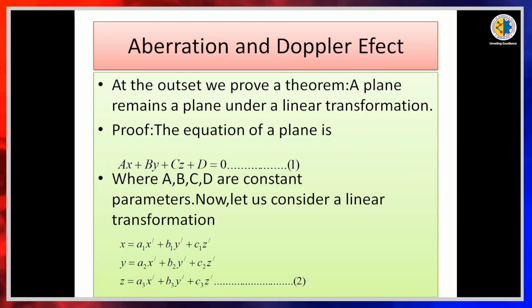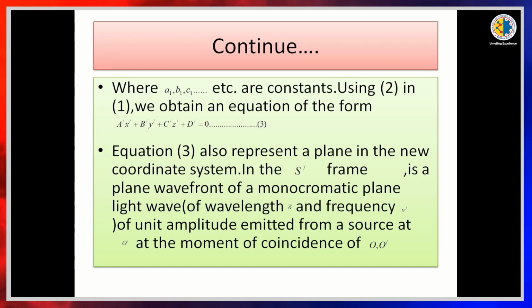First we consider one plane equation which is given by equation number 1, where a, b, c, d are constants. Under the transformation, we have taken x = a1 x' + b1 y' + c1 z', similarly y = a2 x' + b2 y' + c2 z', and z = a3 x' + b3 y' + c3 z'. After substituting equation 2 in 1, we get another equation which is a' x' + b' y' + c' z' + d' = 0. So this is equation number 3.